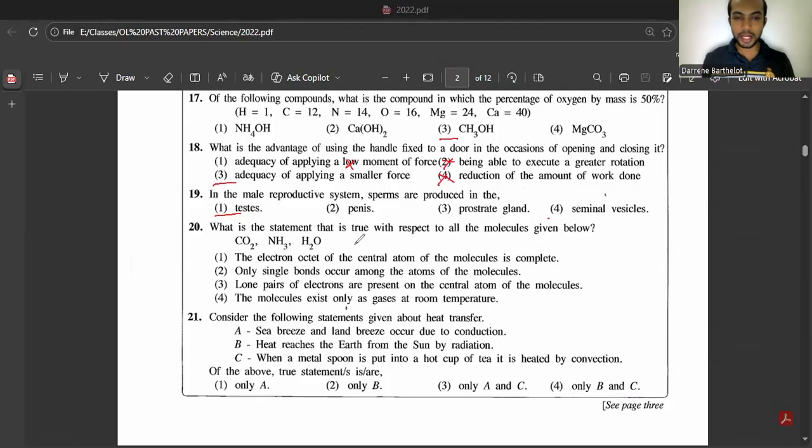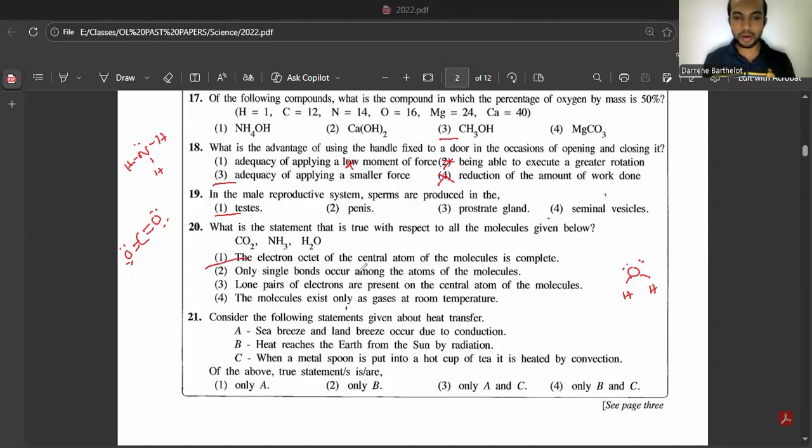20th. What is the statement that is true with respect to all the molecules given below? Let's see. The electron octet of the central atom of the molecule is completed. Yes. If you draw it and see, you will get it. So this is carbon, oxygen. This is the Lewis structure of carbon dioxide. You can see there are four lines which indicate 8 electrons. For ammonia, NH3, here also, if you draw it, you have 2, 4, 6, and together with these 2, 8. Octet is complete. Then if you draw water as well, here H, H. Here also 2 lines, which means 4 electrons, and there are 4 lone electrons as well. So altogether it will come to 8. So that's correct. Let's see the other ones as well.